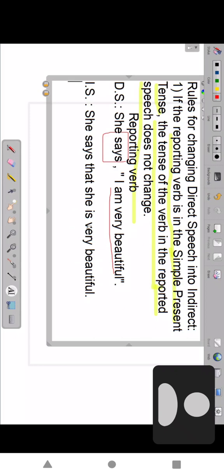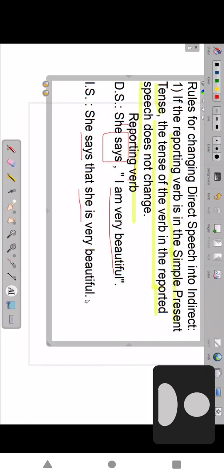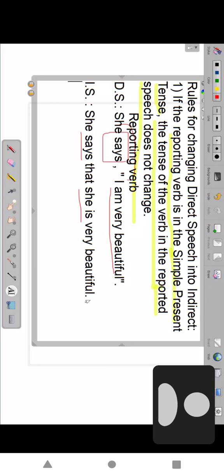That is the same tense we have to follow. Only what we changed, just I we changed. Who is saying here? She says I am very beautiful. Who is beautiful? That girl is beautiful. So I wrote the same subject, but the same tense I am following. So she says, why? Says is simple present tense. It is a reporting verb. If the reporting verb is simple present, next sentence tense does not change. Same tense we have to follow.